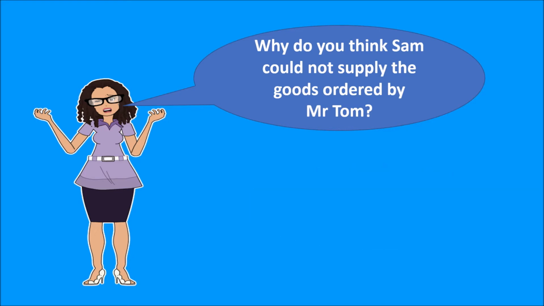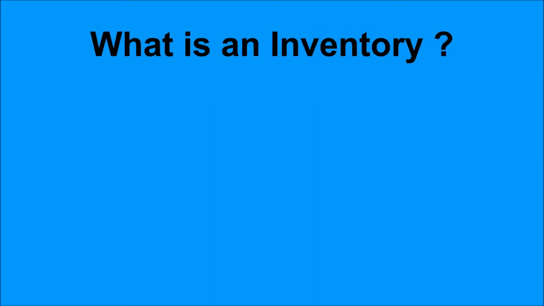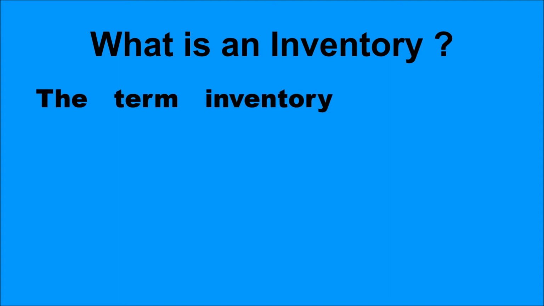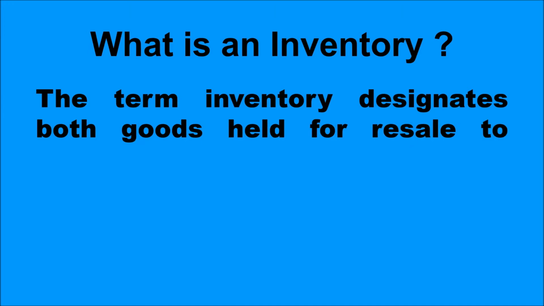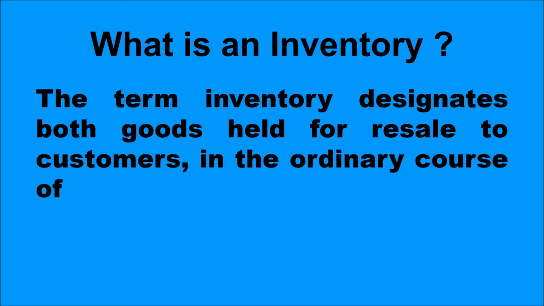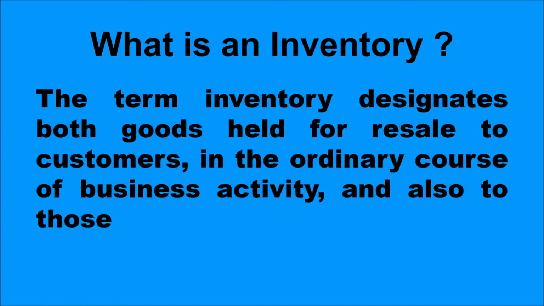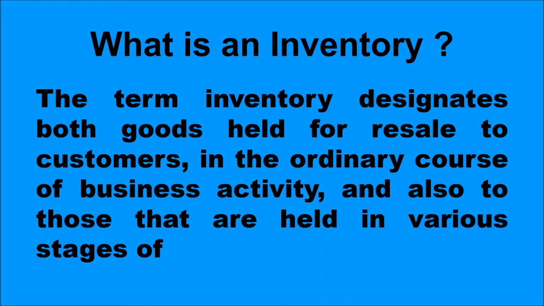To be able to answer all these questions, first, let us try to see what is meant by an inventory. The term inventory designates both goods held for resale to customers in the ordinary course of business activity and also those that are included in various stages of production.